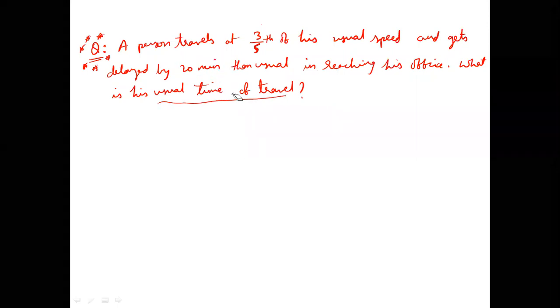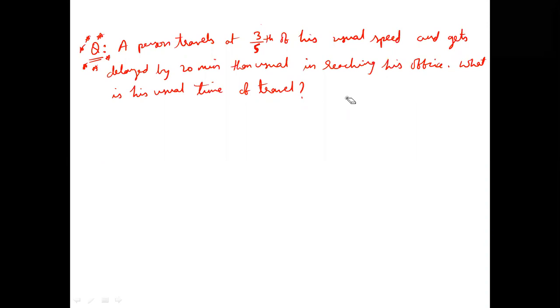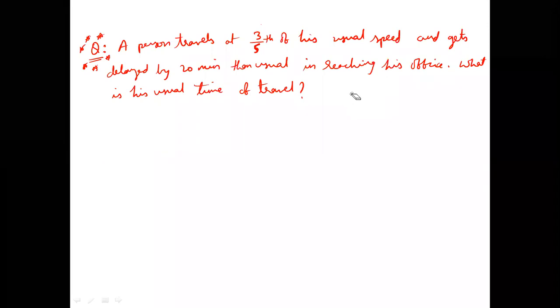Normally, we'll answer the question using the approach we were using till now. Do you know the distance of travel here? No. Do you know the actual speed of the person in kilometers per hour? No, sir. Do you know the actual time in minutes or seconds? No, we don't know anything. So we can write distance as d, usual speed is s, usual time is t. And what is the difference happening here?